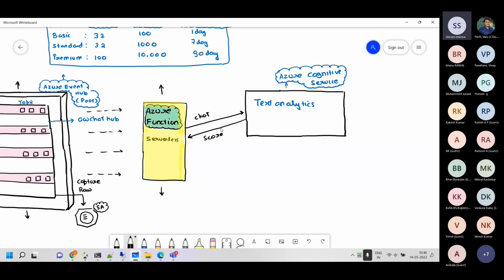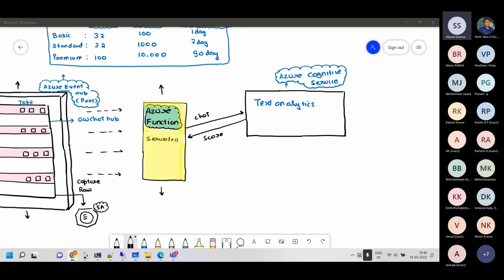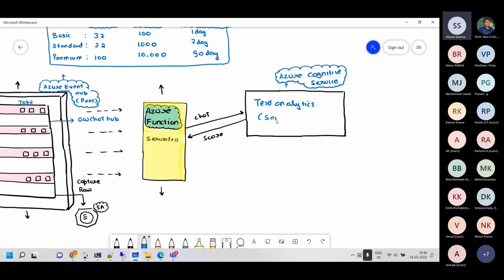I have kept this page open with me. Let me walk you through the text analytics. It's very interesting. Let me put sentiment analysis there. This is the one which is doing sentiment analysis for us.